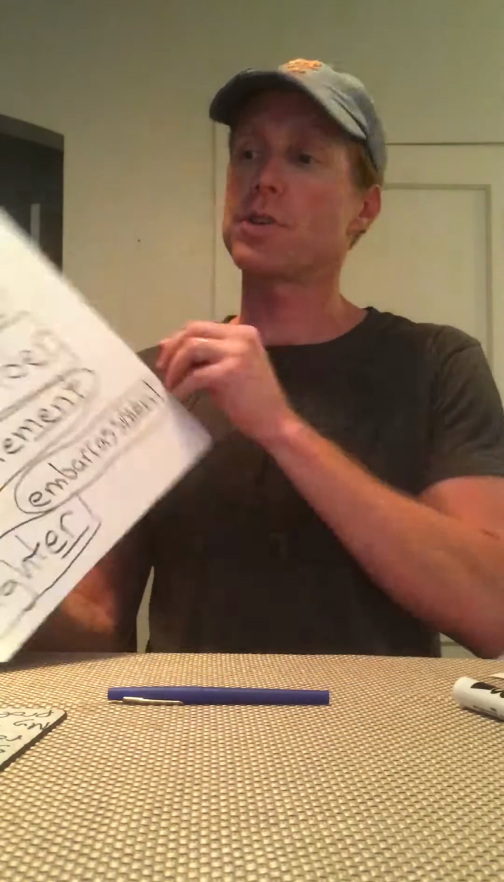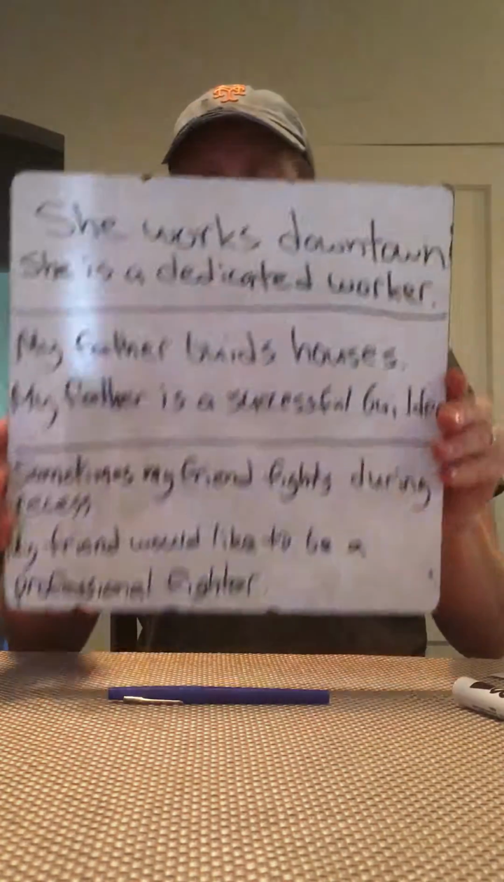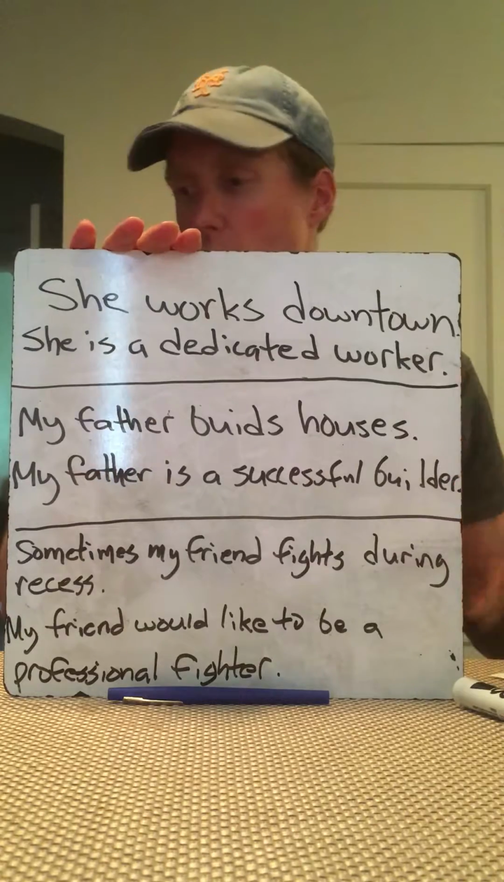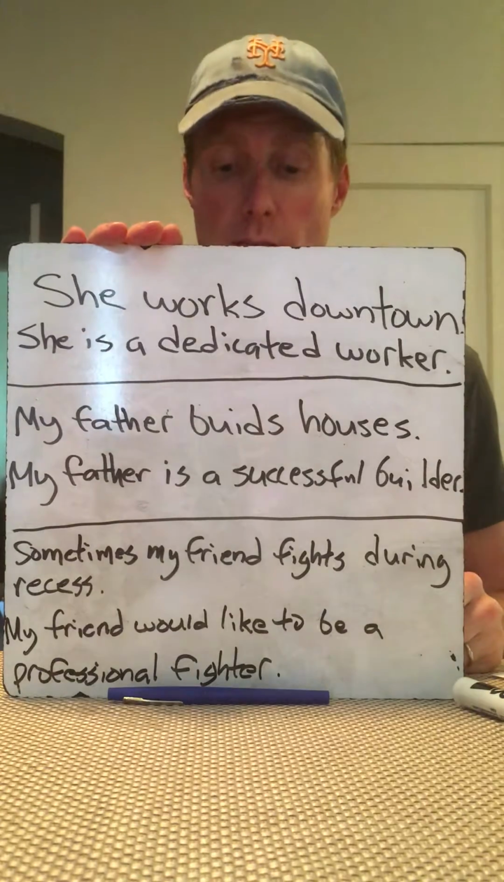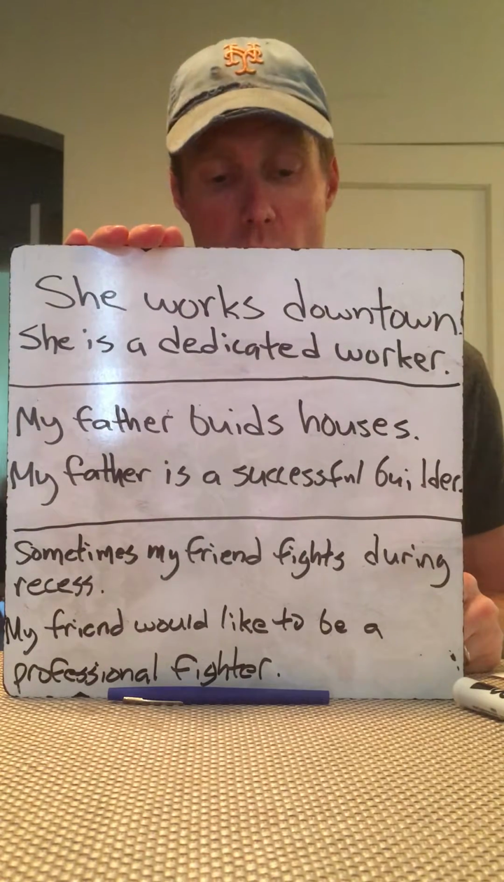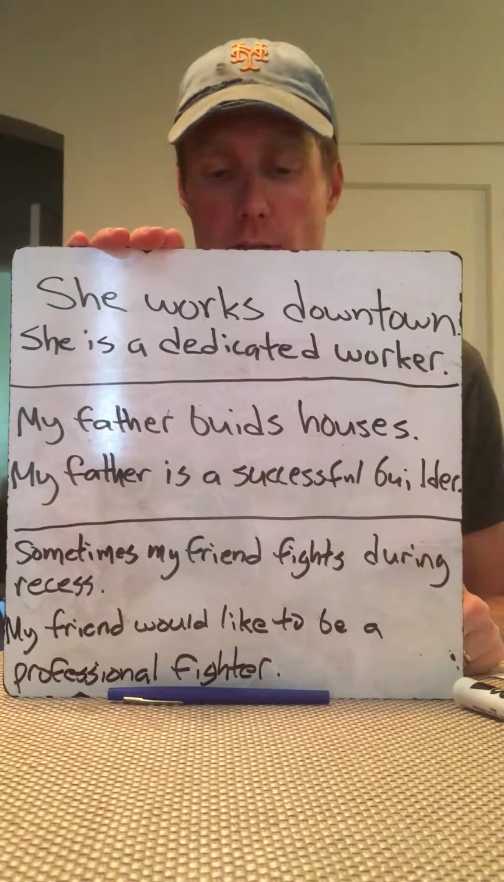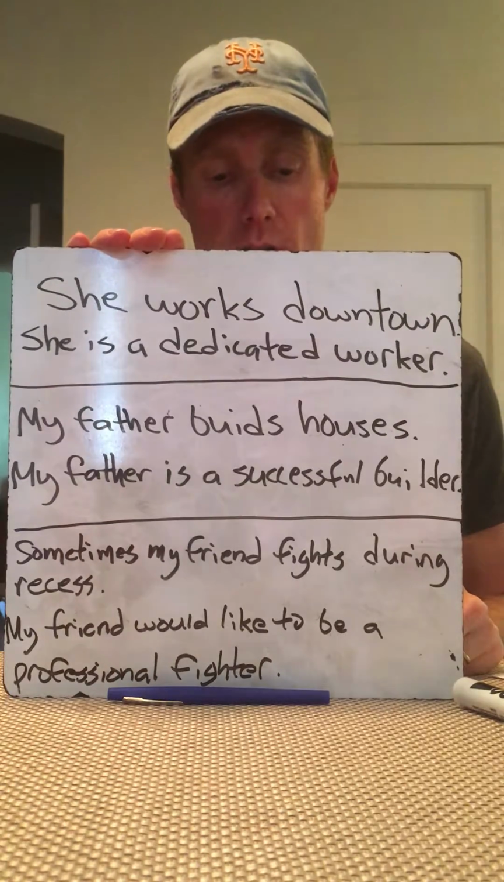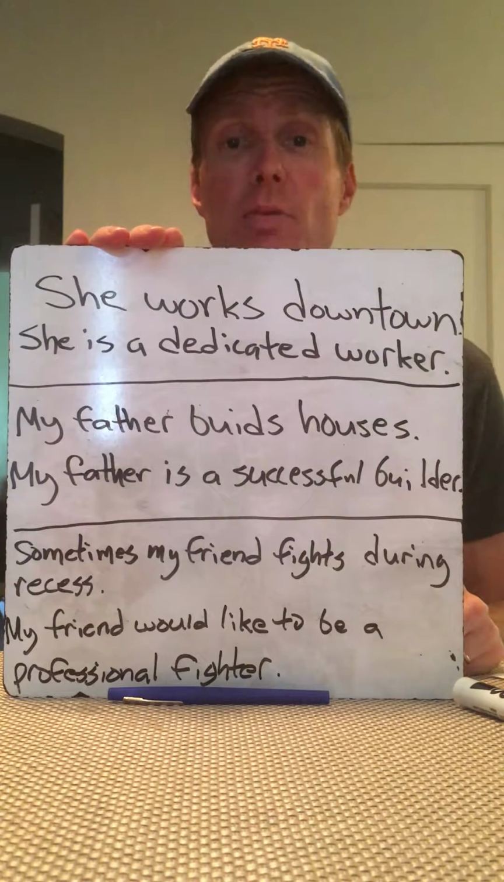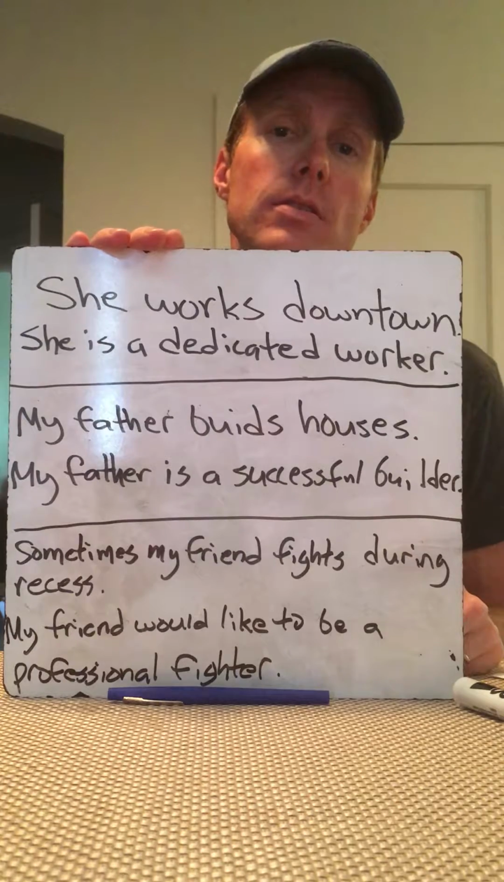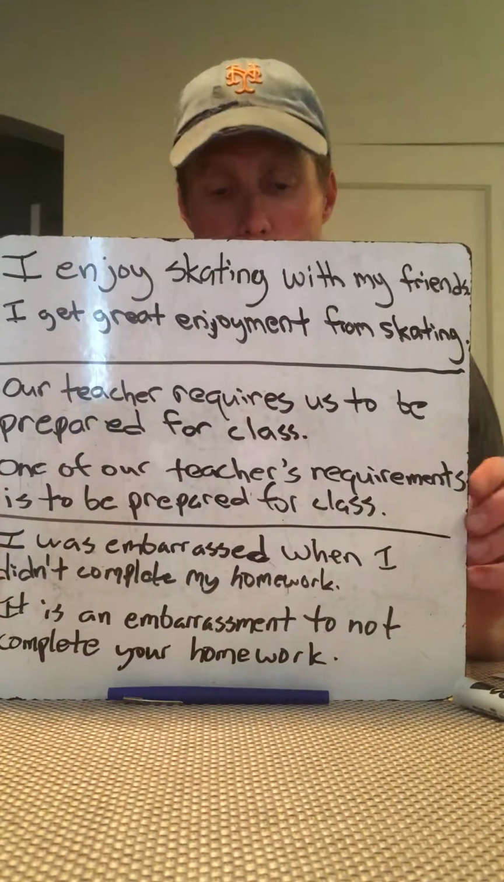So now what I want to do is show you some examples of these words being used. I'm going to read them out loud. You go ahead and read them along with me in your head, okay? She works downtown. She's a dedicated worker. My father builds houses. My father is a successful builder. Sometimes my friend fights during recess. My friend would like to be a professional fighter. Okay? Let's look at some examples of the ment category words.